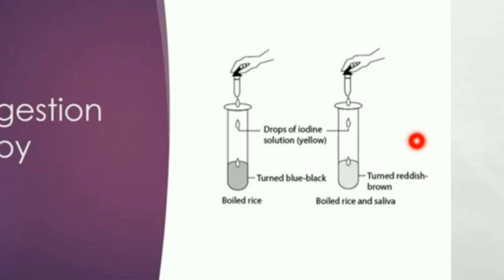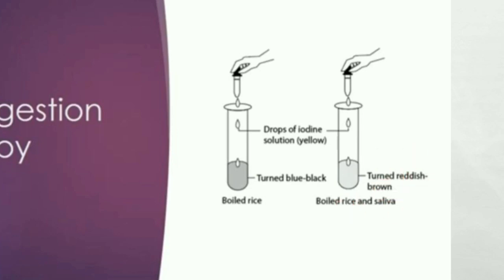Saliva converts the starch into the simple form, that is sugar or glucose. That is why it does not react with the iodine in the same way as before, right? That is why it formed another color, the reddish brown color.